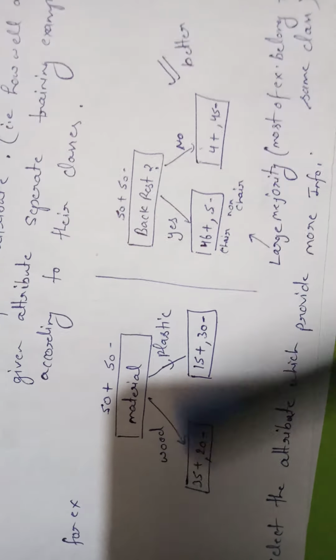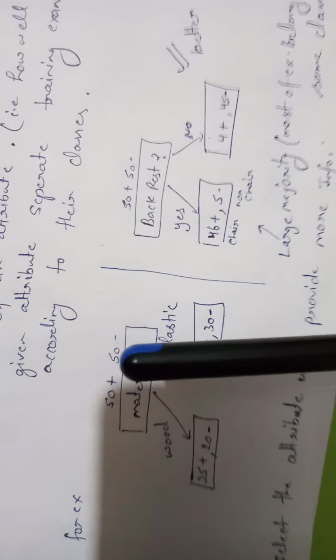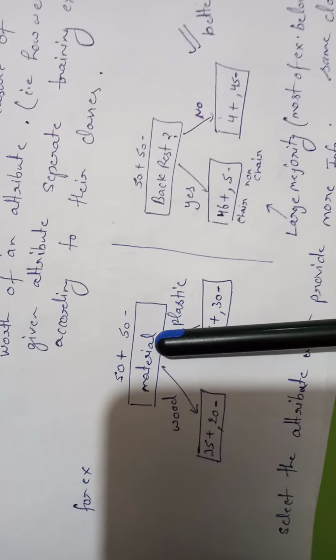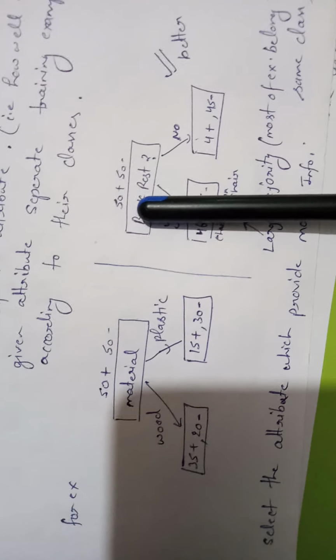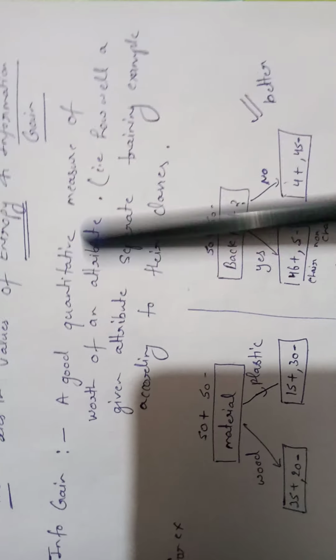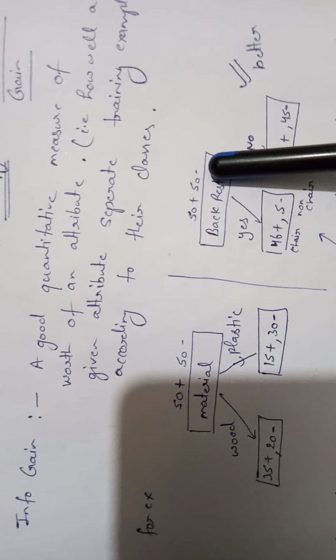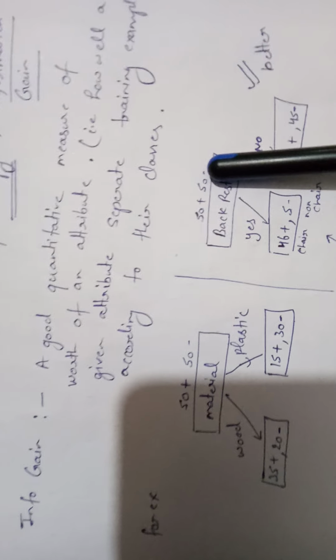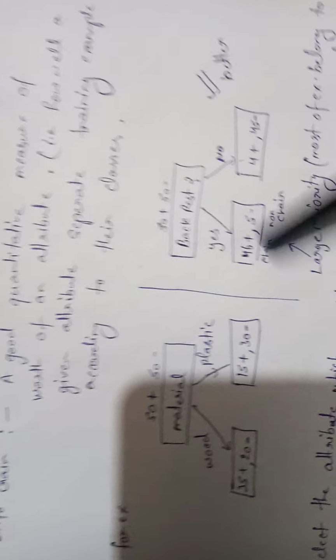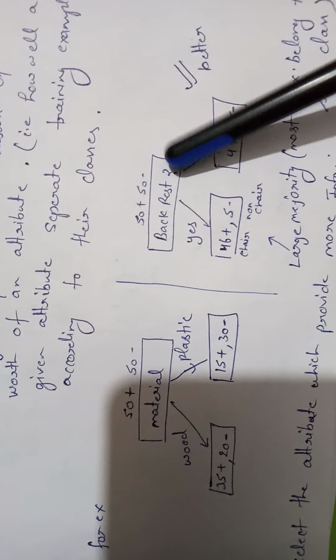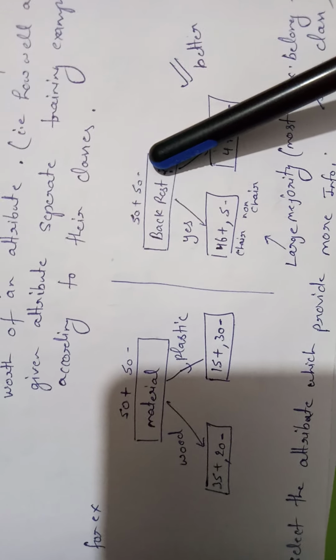So we have to decide at the initial node. We will design our decision tree starting from the material point of view or from the backrest point of view, that we have studied in information gain. We have to select the attribute at the root node or at any decision node according to the information gain. Where we are getting more information, we will use that attribute at that particular decision node. This is the strategy for designing your decision tree.